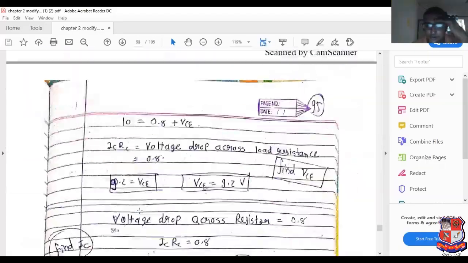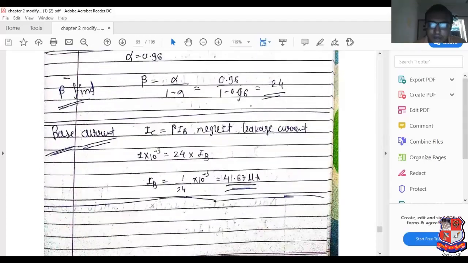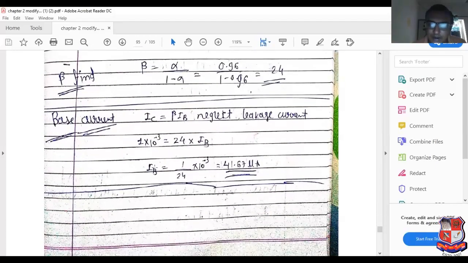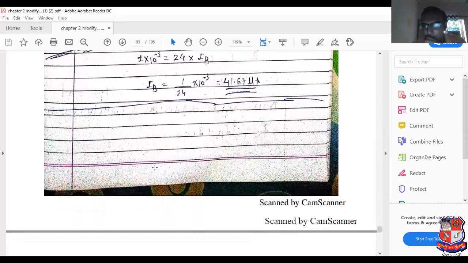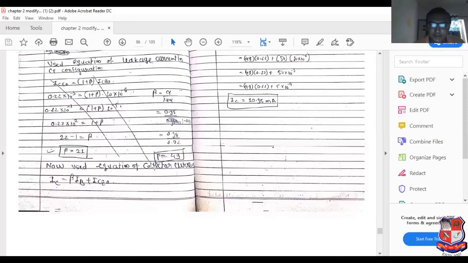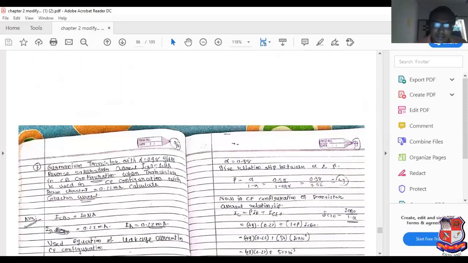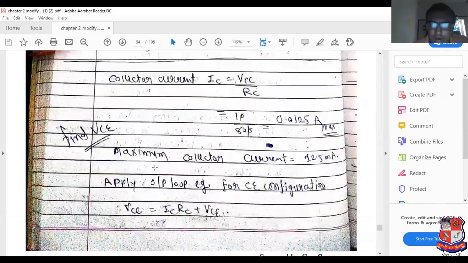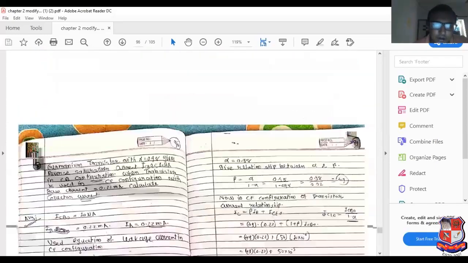The two are different quantities. Now alpha equal to 0.96, so beta equal to 24. So IC equal to beta times IB plus leakage current. So we can get the value of IB as 41.67 microampere. So this is the example related to the DC load line and Q point. Now the next example.